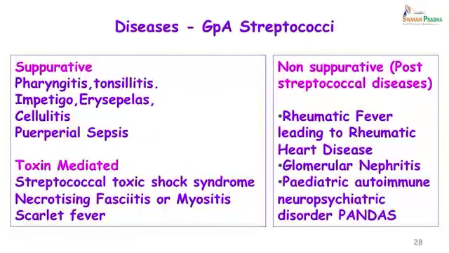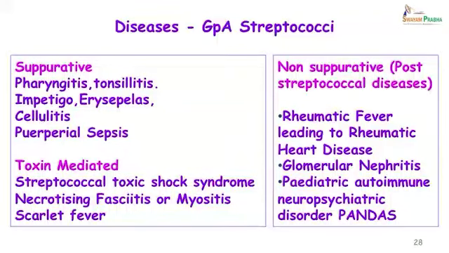Then you have skin and soft tissue infections like impetigo, erysipelas, cellulitis, and gynecological infection like puerperal sepsis. In the toxin mediated, we have streptococcal toxic shock syndrome, necrotizing fasciitis or myositis and scarlet fever.